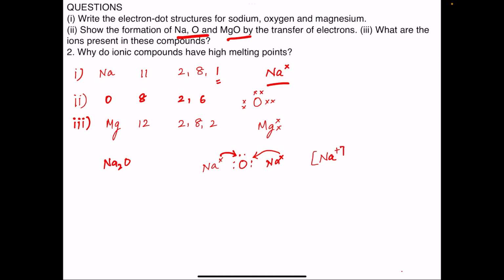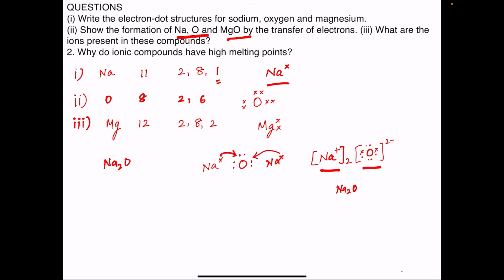So there are 2 sodium ions, and oxygen accepts 2 electrons from 2 sodium atoms, and it gains 2 units of negative charge, and it has 8 electrons in its valence shell. So 2 sodium ions and 1 oxide ion, and the formula becomes Na2O.